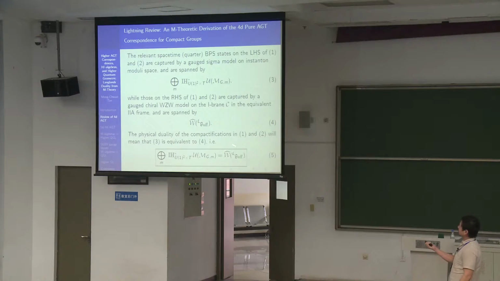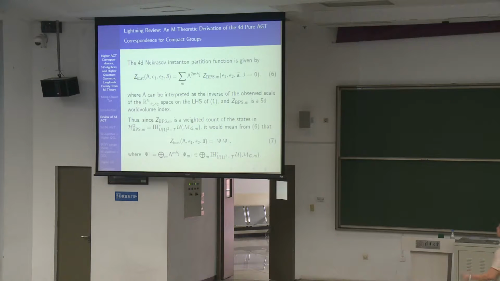Okay, so this is a module. So you're talking about states here, and then these are equivalent to the cohomology of the moduli space of instantons and the Uhlenbeck compactification of that. And so, as you can see, the 4D instanton partition function is given by actually this 5D index, whereby you take the fifth circle to 0.